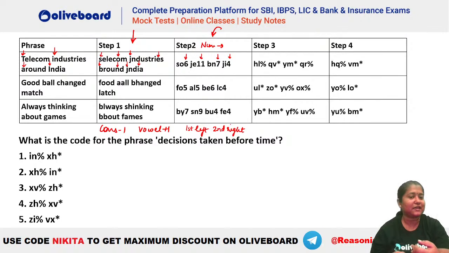Is it? Telecom, you can see how many characters do we have? 1, 2, 3, 4, 5, 6, 7. So 7 has become 6. So okay, odd minus 1, that is okay. What about even? Let's say if we have industries in here, 1, 2, 3, 4, 5, 6, 7, 8, 9, 10. So 10 has become 11, right? So you can see this is even plus 1. Absolutely, that is what is happening in here.